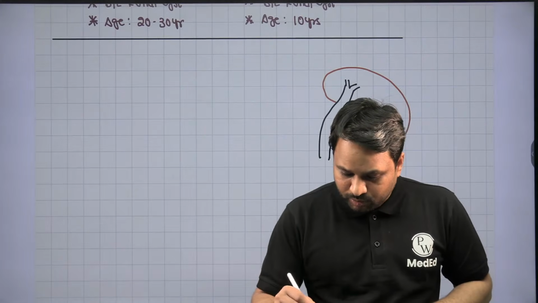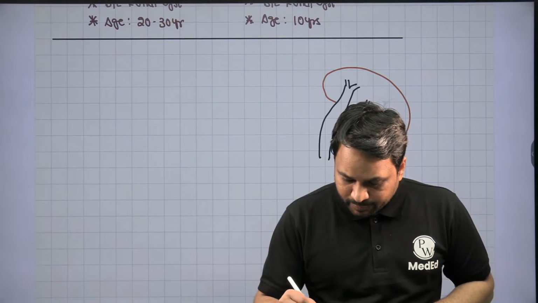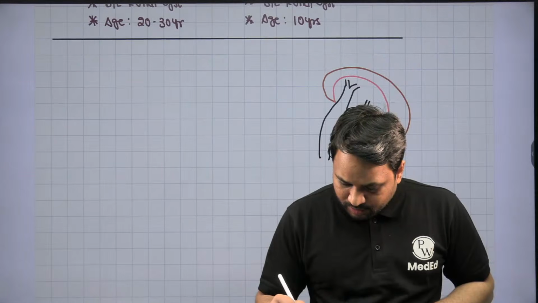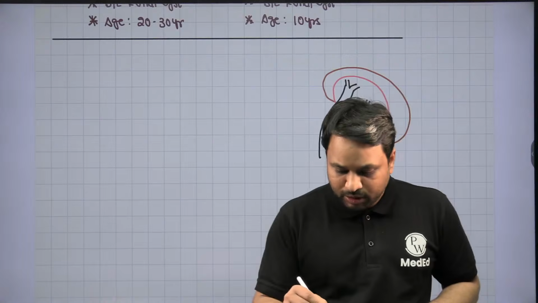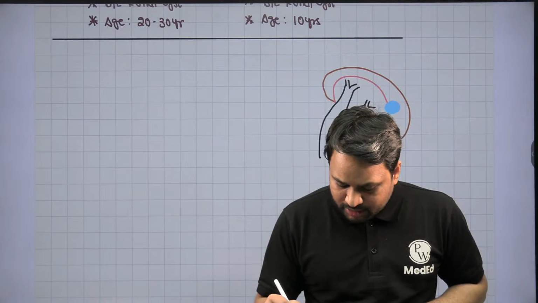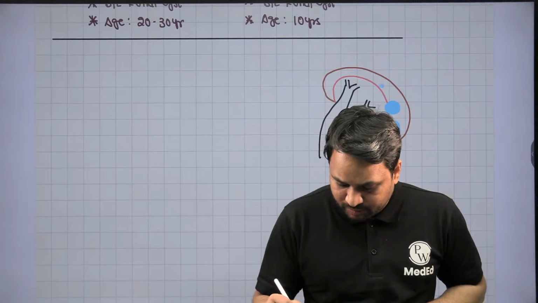Right. You will notice this is the medulla and the cortex, right? Usually when the cyst will start to develop, it is going to develop from the cortex.